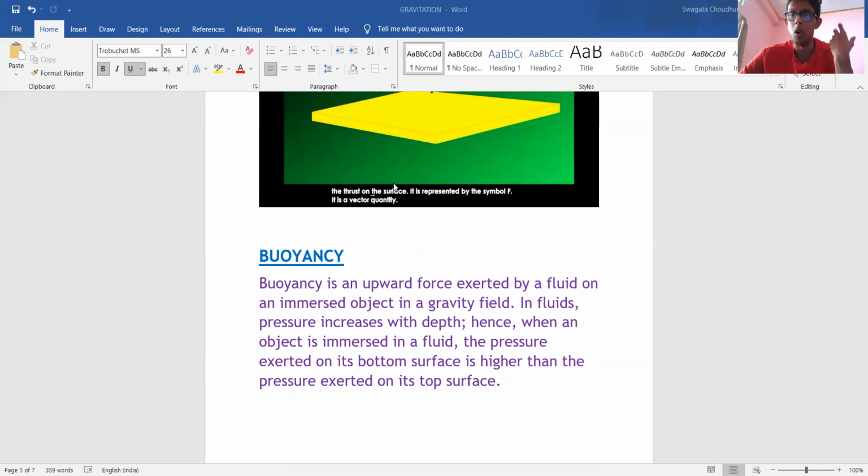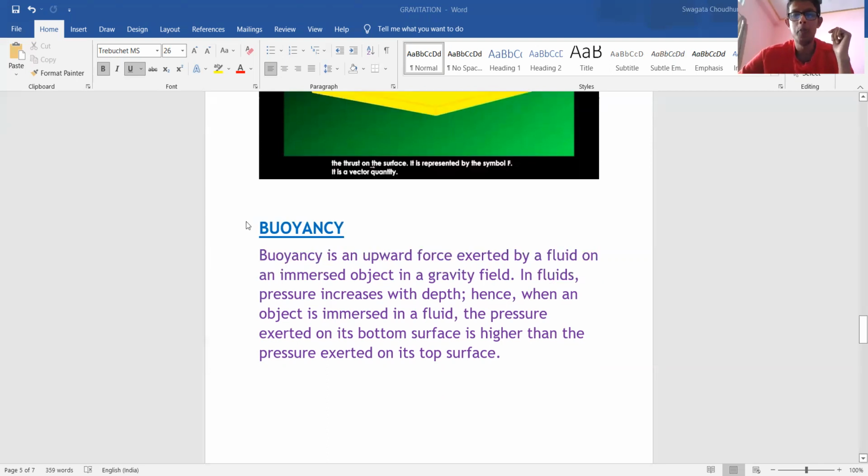Now you also have seen that when we just insert a mug or anything inside a fluid, we experience lesser pressure at the top, and when we try to insert it further down, we experience more and more pressure. Means the buoyant force is higher as we go down or as we go towards the depth. Okay.